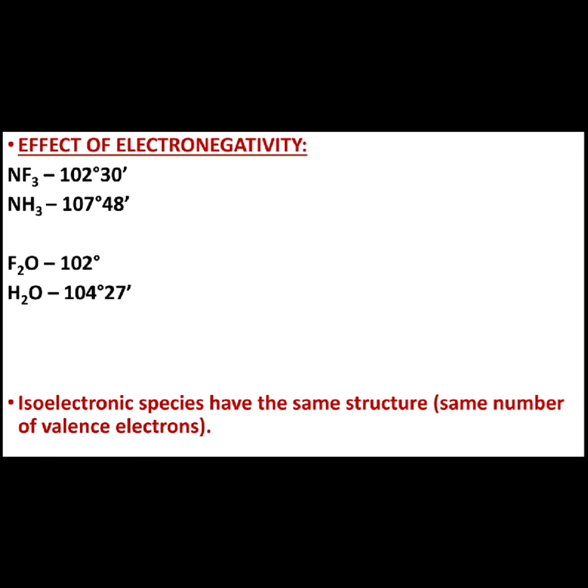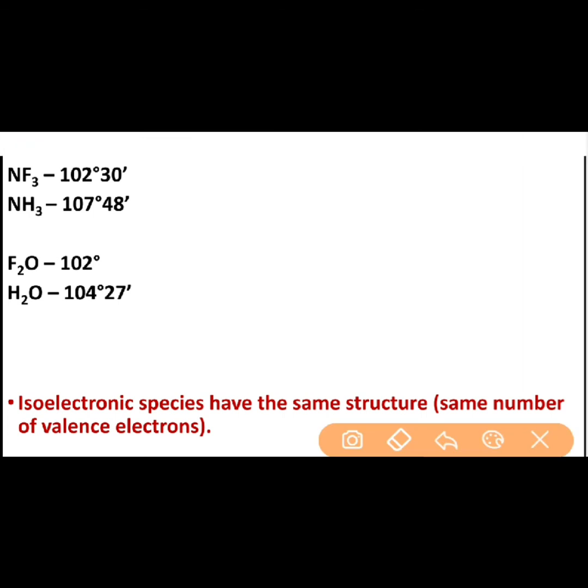Next we can consider the point with reference to electronegativity. So what is the effect of electronegativity with reference to VSEPR theory? If you consider NF3 and NH3, both have structures based on a tetrahedron. However, one site of that tetrahedral arrangement is occupied by a lone pair. Both of them have nitrogen, and each nitrogen has a lone pair present. So one corner of the tetrahedron is occupied by a lone pair.